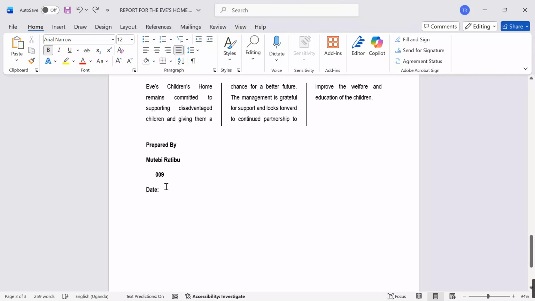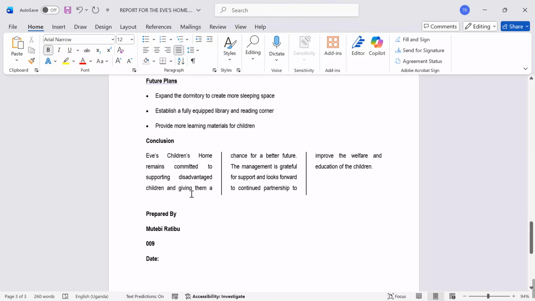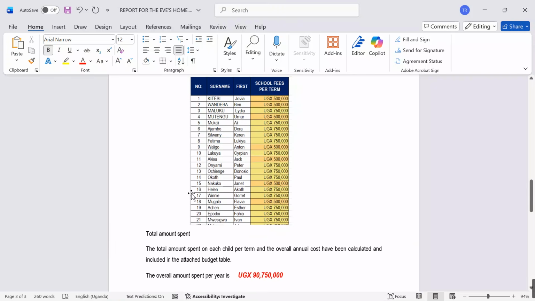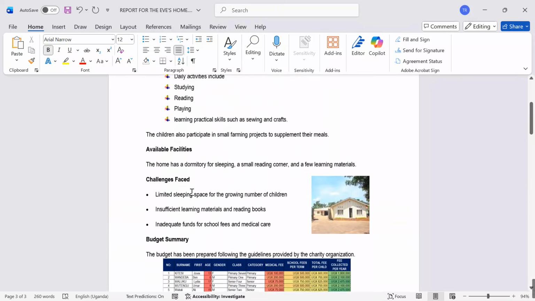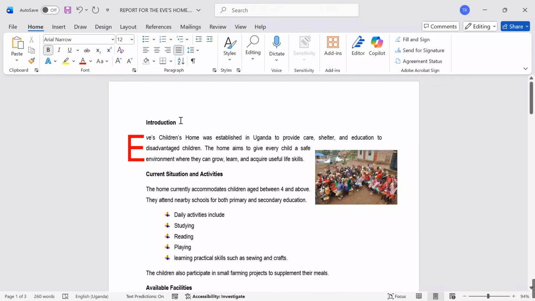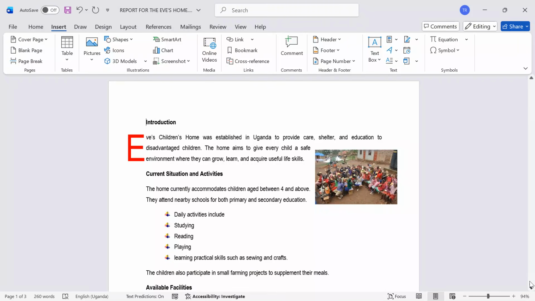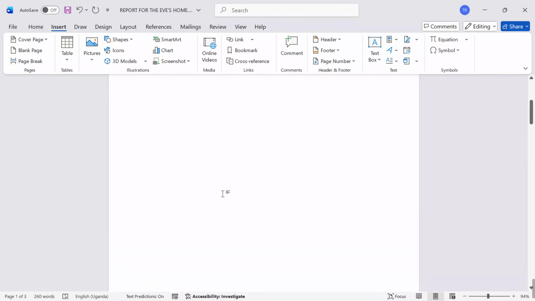As we run through to end our item 1 UNEB 2025, what else can I add onto my report? Then I will go on and create a blank page. I put the cursor where you started from, go to insert, and then insert a page break, so that I create a new blank page.